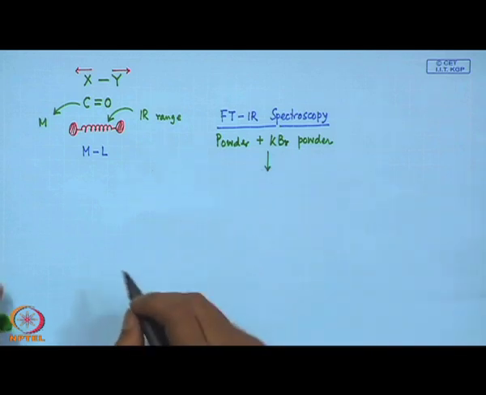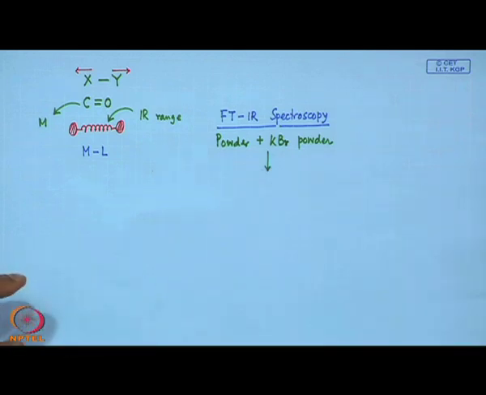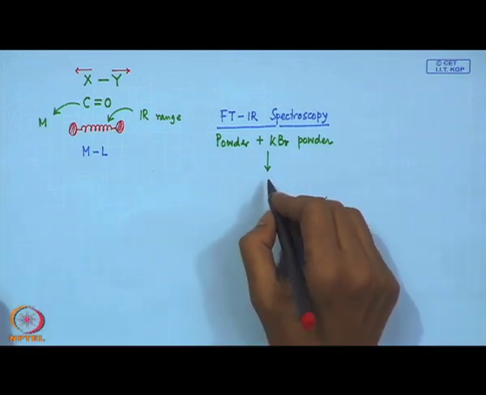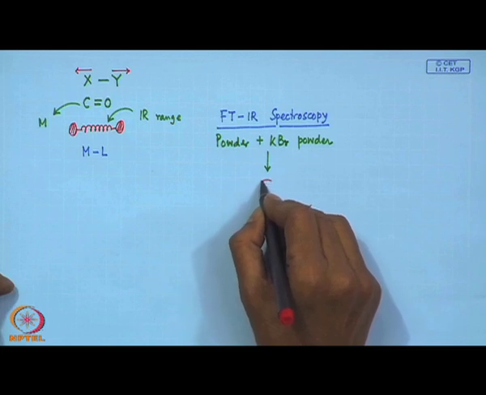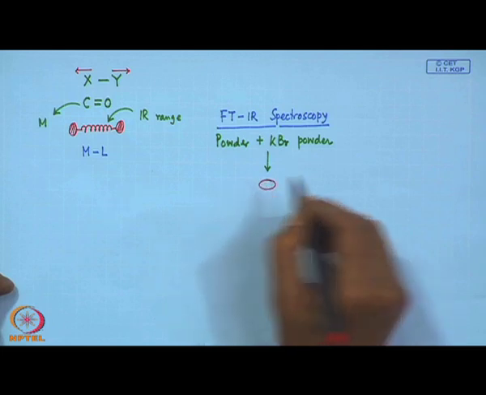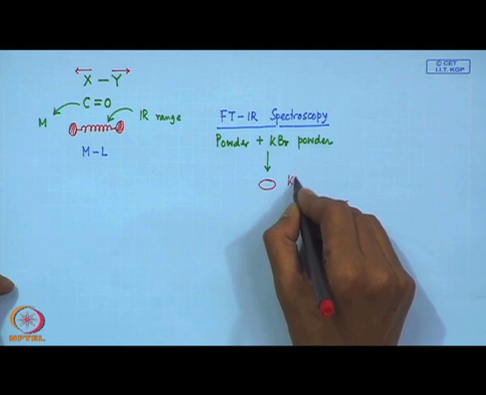We mix it in a mortar and pestle, and then we press it and make a disc shaped KBr pellet.